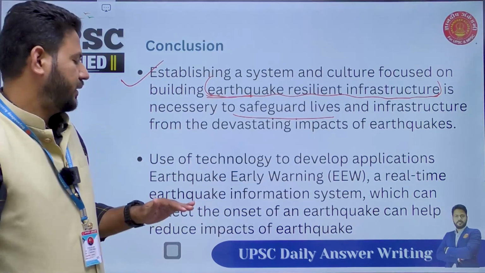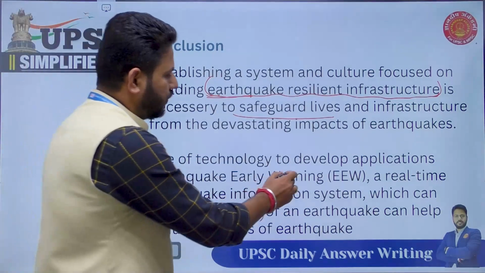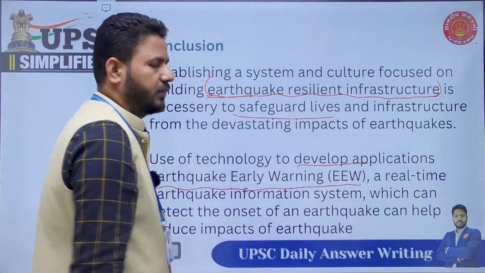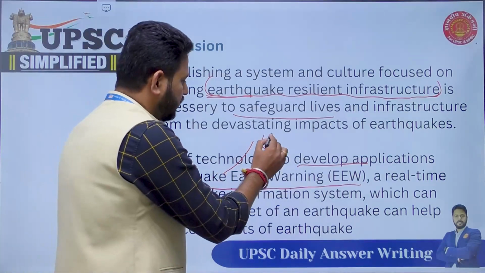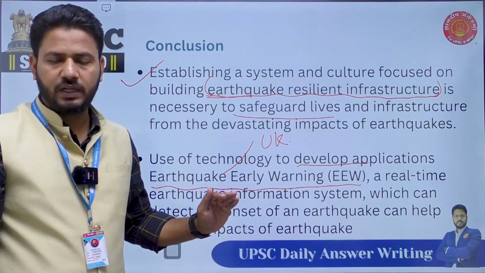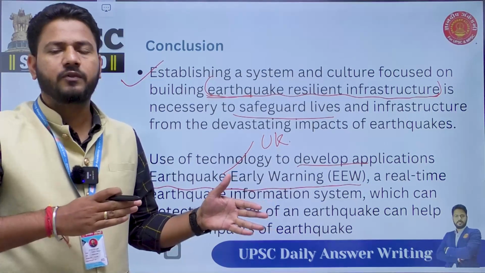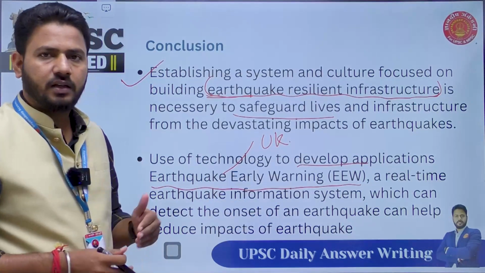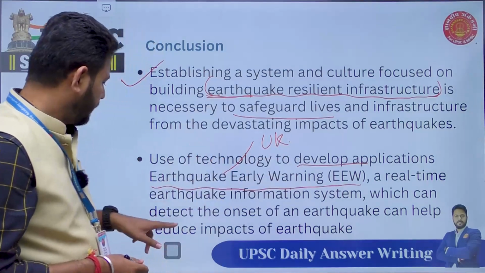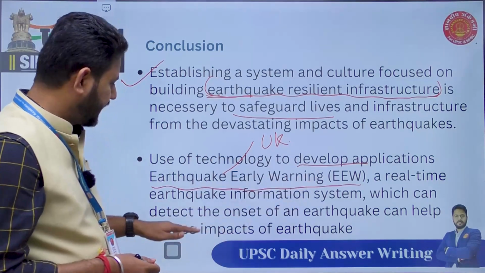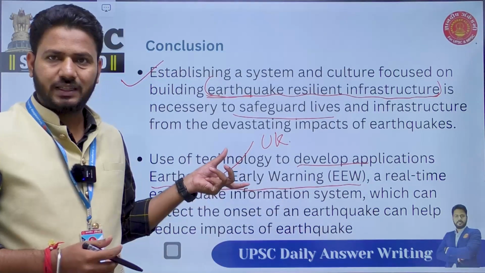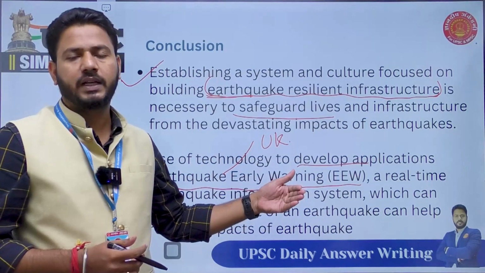Then another point you can write, which is important, is use of technology to develop applications such as earthquake early warnings. This is an application developed by the government of Uttarakhand. Okay, it can predict an earthquake a few seconds before it happens. So not a very big time window, but still it is going to help us in saving lives or infrastructure. A real-time earthquake information system which can detect the onset of an earthquake and can help reduce impacts of these earthquakes. Okay, so anything that is there in the current affairs will be a good way to write in the conclusion.